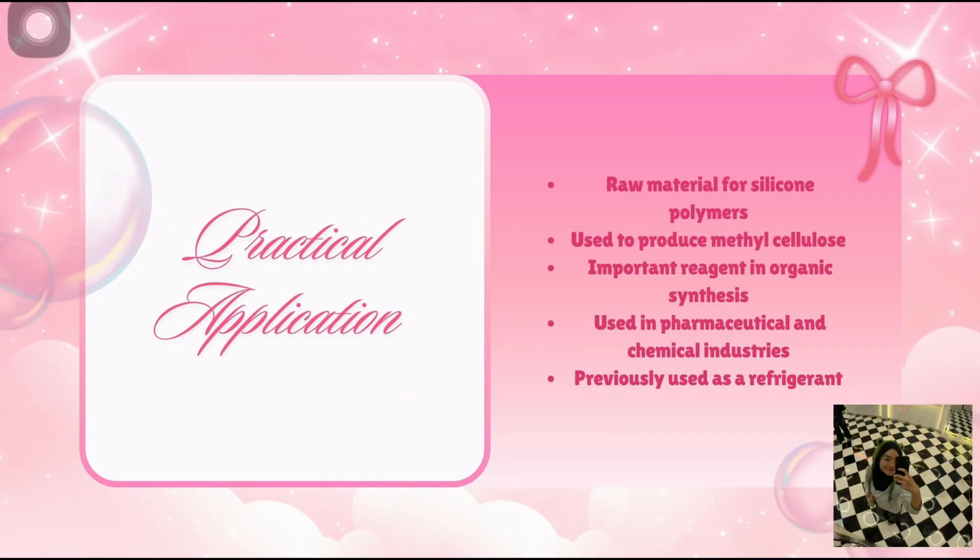Now I will talk about the practical applications of chloromethane. Chloromethane is widely used in industry and chemical manufacturing. One of its main uses is the production of silicone polymers. These silicone materials are used in sealants, medical products, and personal care items. Chloromethane is also used to produce methyl cellulose, which is found in food products, pharmaceutical tablets, and construction materials. In addition, chloromethane is used in organic synthesis to make other useful chemicals. In the past, it was used as a refrigerant, but this use has been reduced due to safety concerns.